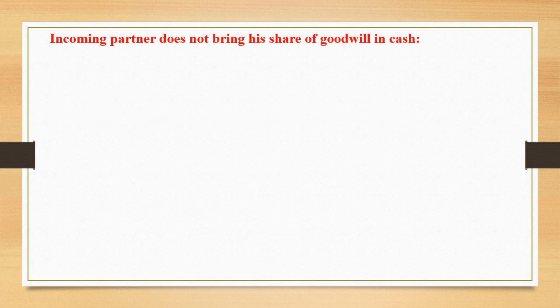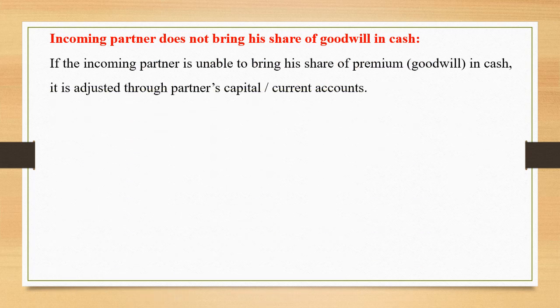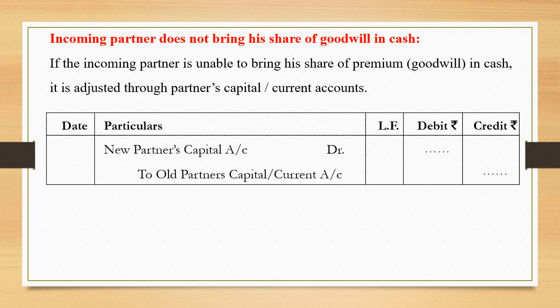What if the incoming partner does not bring his share of goodwill in cash? In that case, the amount of goodwill will have to be taken out of his capital. If the incoming partner is unable to bring his share of premium in cash, it is adjusted through partner's capital or current account. The entry required over here is new partner's capital account debited to old partners' capital or current account. Again, I remind you, the old partners will get a credit in their sacrificing ratio only.